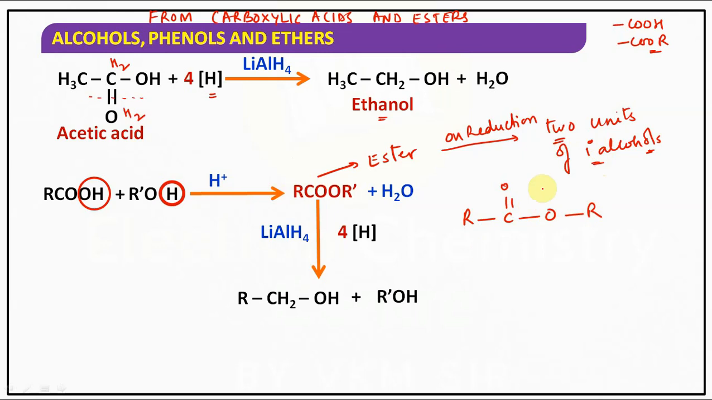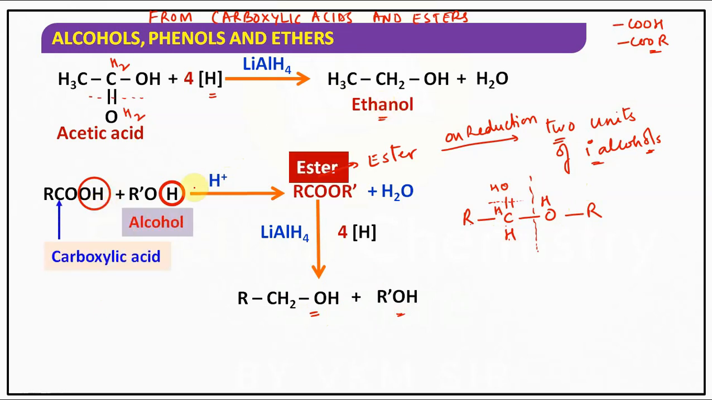RCOOR. Understood? Add H here, add H here. Now break this bond, the double bond only, and add H here, add H here. The double bond has become a single bond, so RCH2OH, 1 unit of primary alcohol, and another unit is ROH, another unit of the primary alcohol. Understood? So carboxylic acids can be converted into alcohols, as well as esters also can be converted into alcohols by the help of reduction.